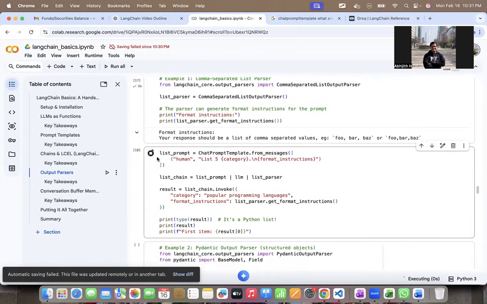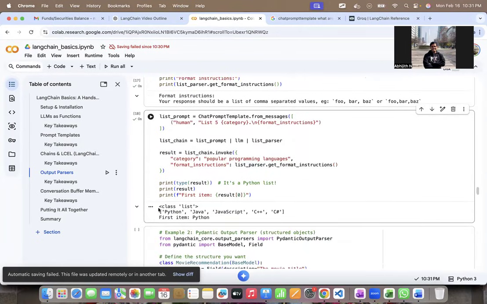So let's run this. Look, the class is list, and it created a list of Python, Java, JavaScript, C++, C hash. And the first item is Python. So you can look at results with square bracket 0. So the first item here is Python.